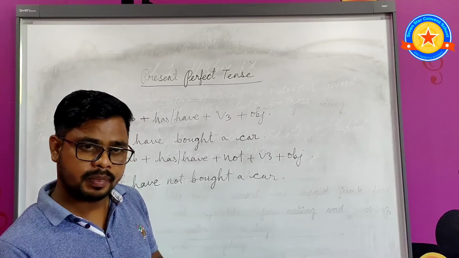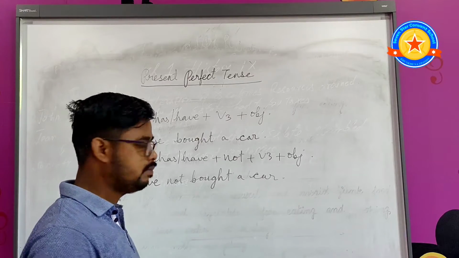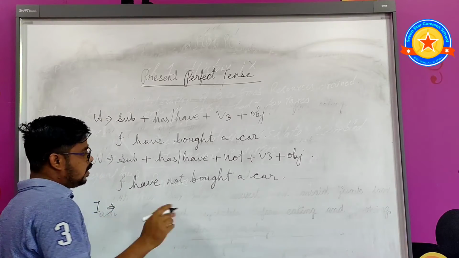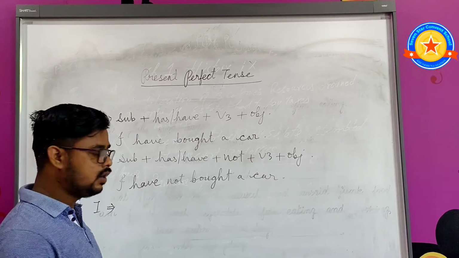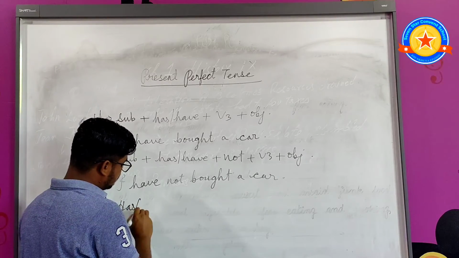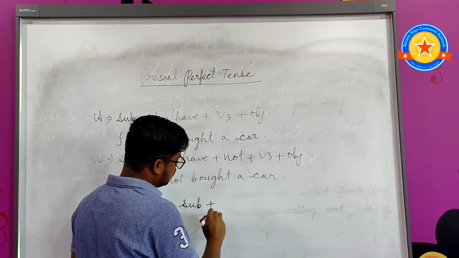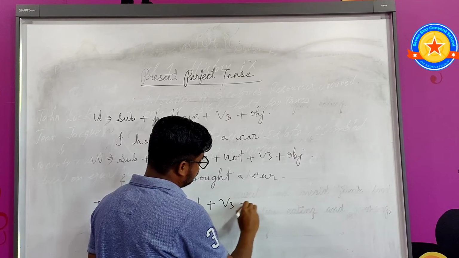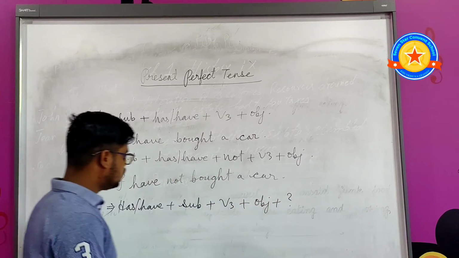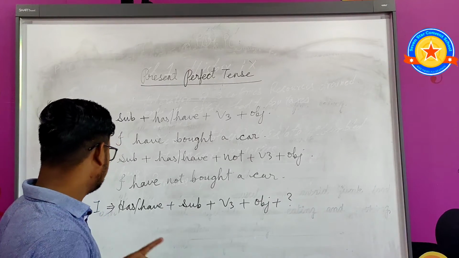Here I am going to show you the yes no type interrogative sentence pattern. In an interrogative sentence the helping verb will come before the subject. Has or have plus subject plus verb third form plus object plus question mark. So this is the yes no type interrogative sentence.